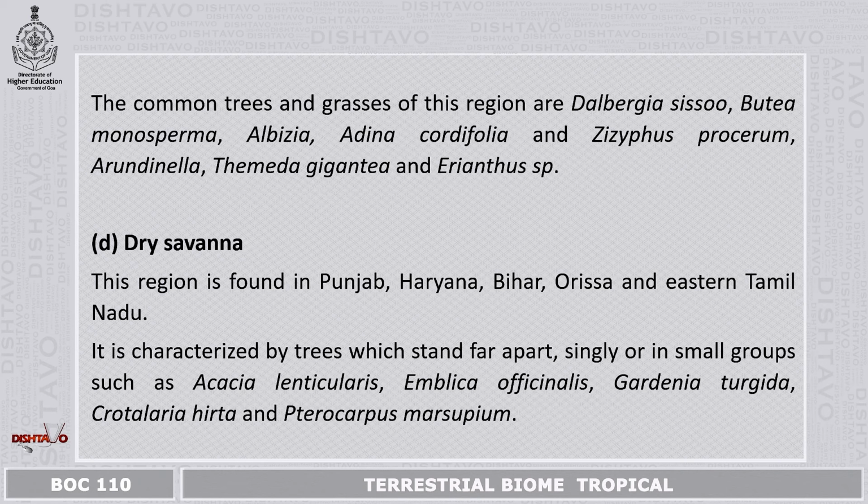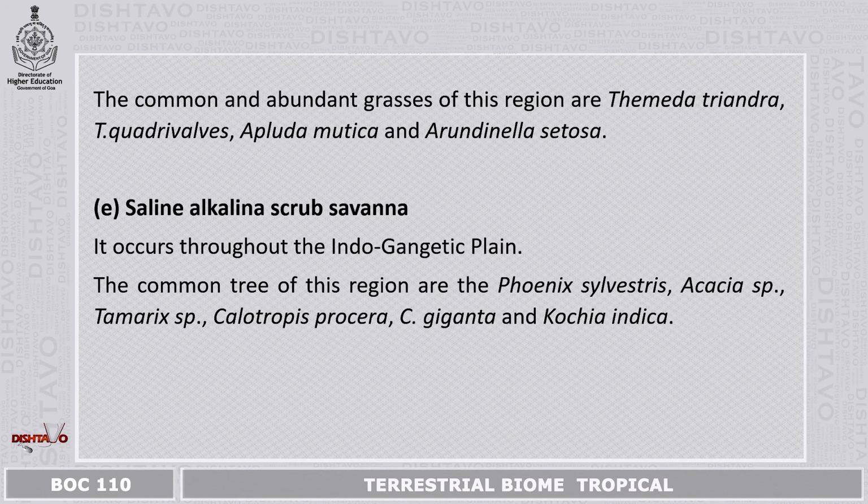The next savanna found in India is called as dry savanna. This region is found in Punjab, Haryana, Bihar, Orissa, and eastern Tamil Nadu. It is characterized by trees which stand far apart, singly or in small groups. And these are the trees that are found in dry savannas. Also, these are the common and abundant grasses that are found in this region.